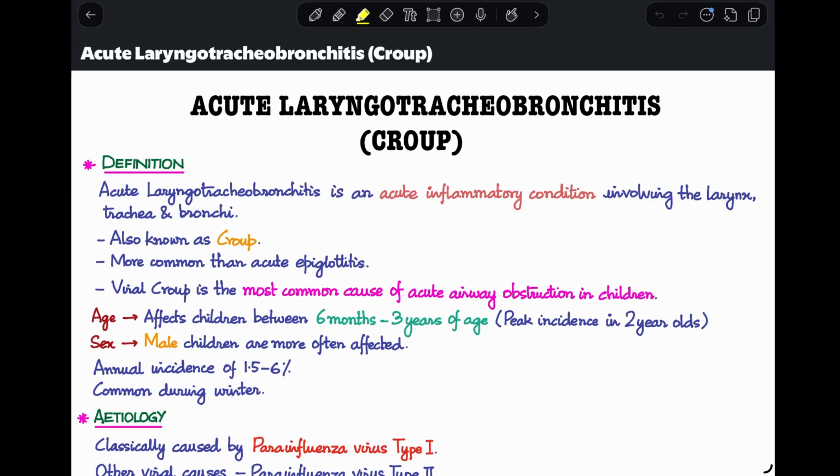Today we are going to talk about a very common acute laryngeal infection that is very commonly asked in your vivas and your theory exams, and this disease is known as croup. And it has another name to it. It's also known as acute laryngotracheobronchitis. And this is very closely compared to acute epiglottitis a lot of the times. In my previous class, I've spoken about acute epiglottitis. Today, we are going to talk about croup.